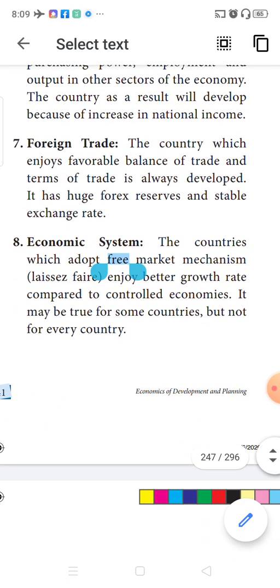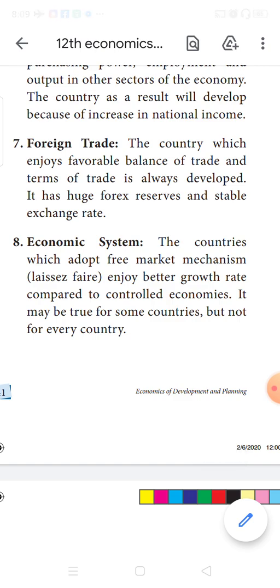Next is foreign trade. A country enjoys a favorable balance of trade when the value of exports is more than the value of imports. Or else, receipts minus payments, if it is greater than zero, means a favorable balance of payments. Where countries have a favorable balance of payments and good terms of trade, they are always moving towards development.